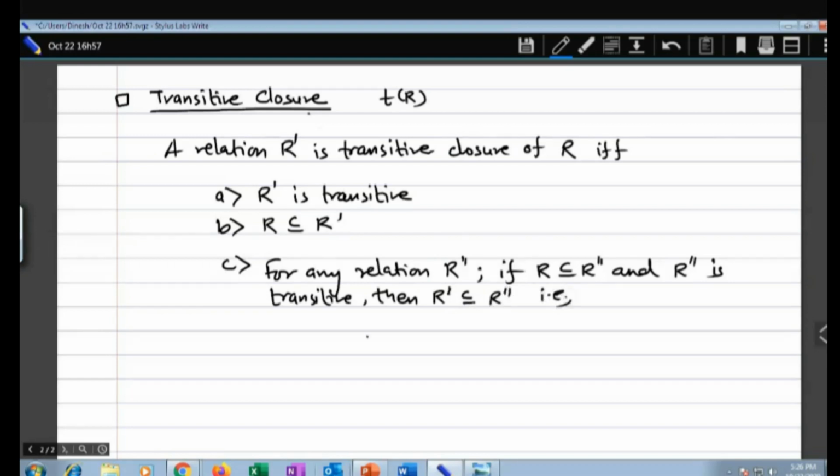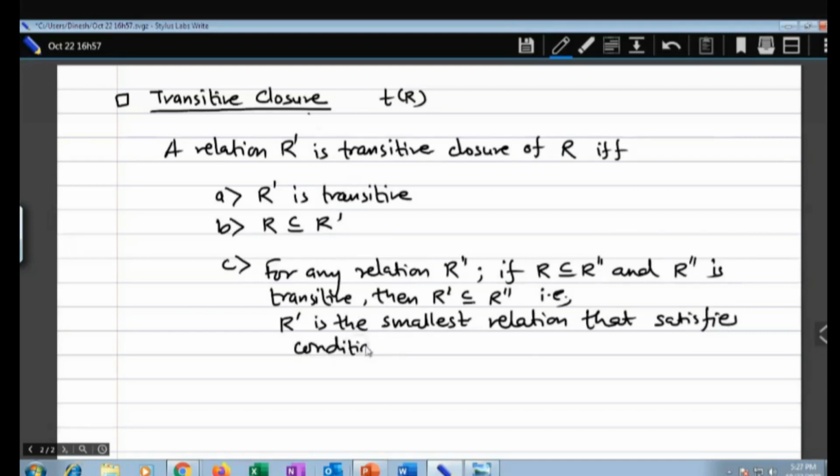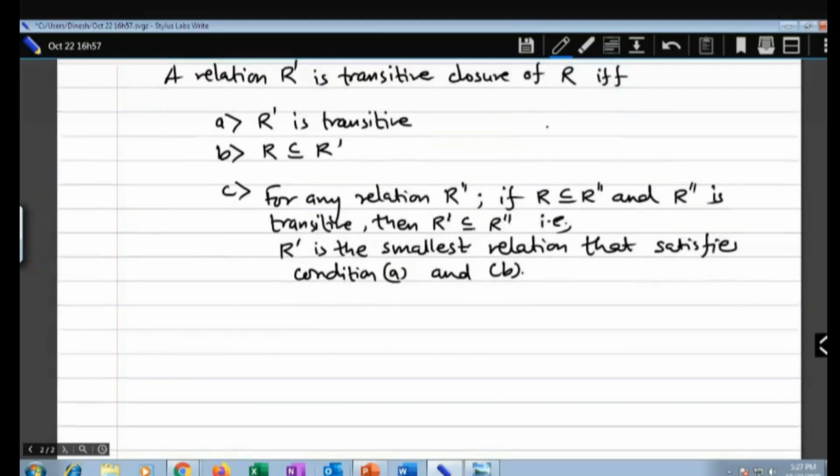What does it mean? That R dash is the smallest relation that satisfies condition A and B. Okay. Good. Let us have some example.